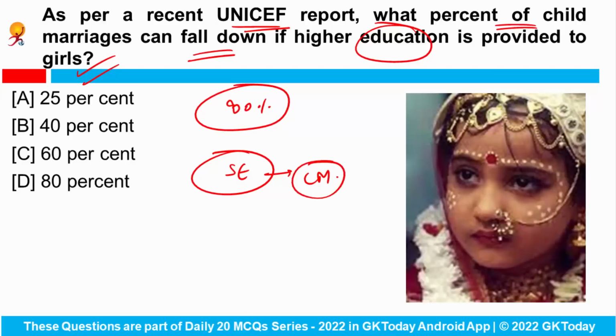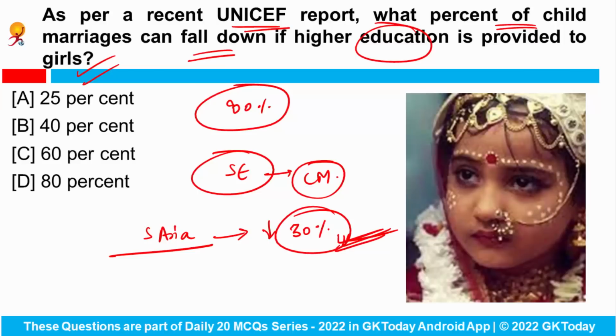And the most progress in the past decade was seen in South Asia, where a girl's risk of marrying in childhood dropped by over 1/3, or you can say 30%. Okay, so here correct answer would be 80%.